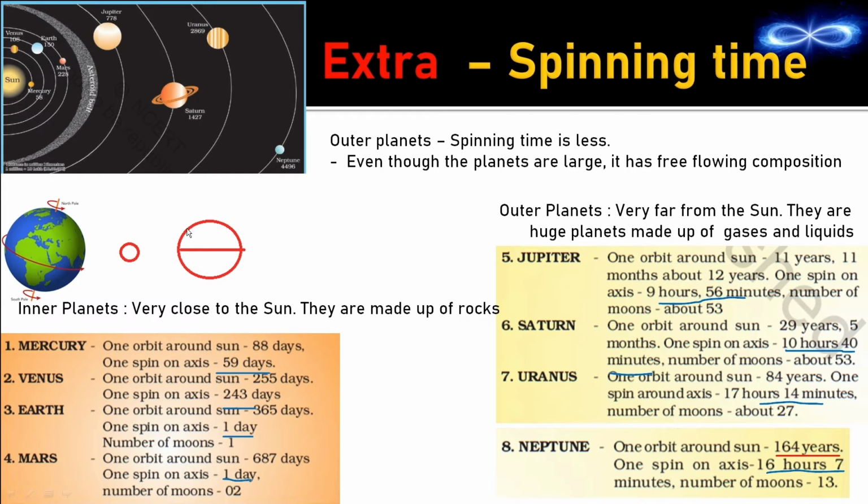Now this is a solid body. I have told you this is a solid body. So what is the specialty of a solid body? They cannot change their shape. They will have to retain their shape. That is the specialty and that is a weakness of this body. So what is happening here? Now this molecule will have to wait till the time this molecule completes one full rotation. That is, till the time this molecule reaches here again, this molecule cannot complete one rotation.